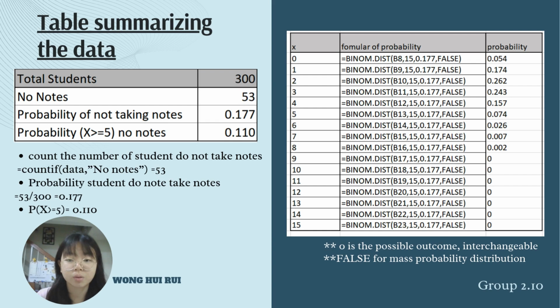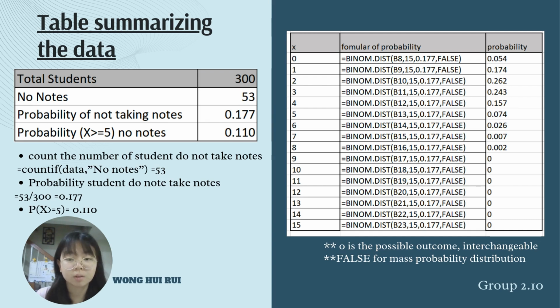False refers to the probability mass distribution, and we get the answer 0.054. Then we drag down the cursor until 15. Then we will get all the probabilities for x equal to 0 until 15.